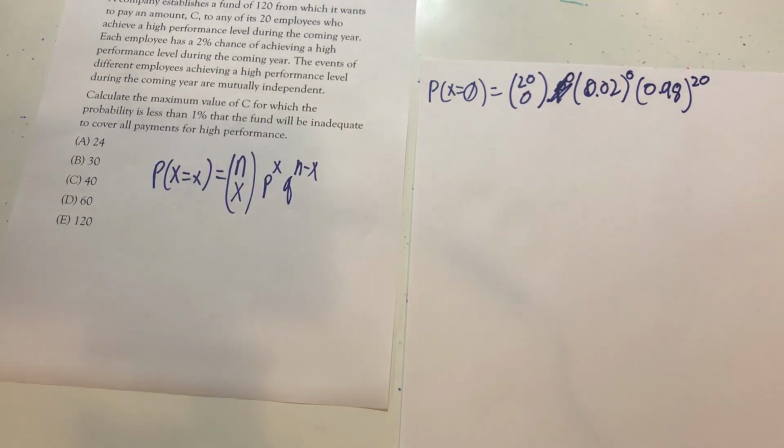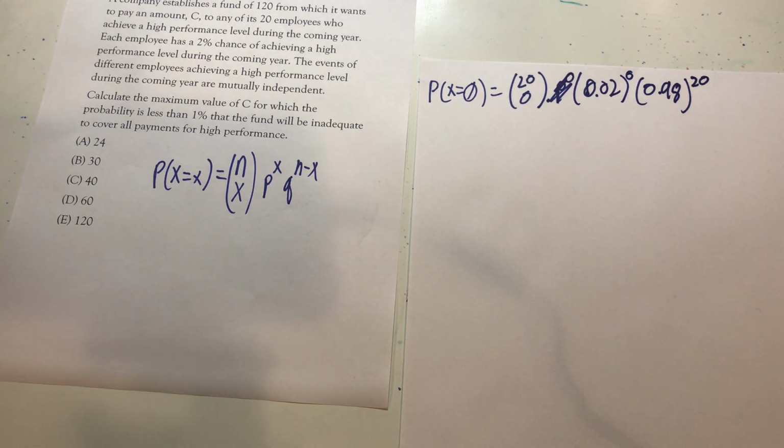All right, now just give me a moment to put that in my calculator. That's going to be 20 choose 0 multiplied by 0.02 raised to the 0 power multiplied by 0.98 raised to the 20 minus 0, which is just 20.